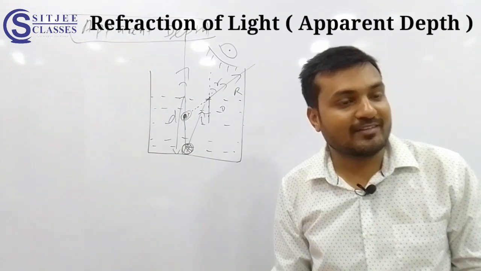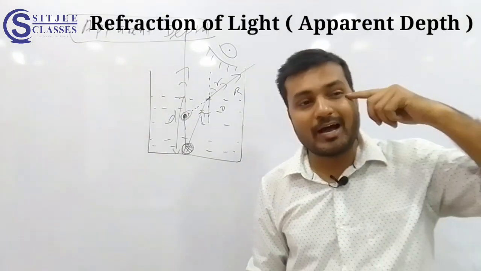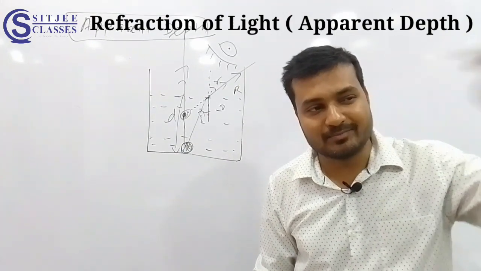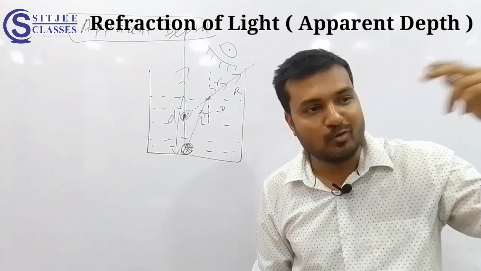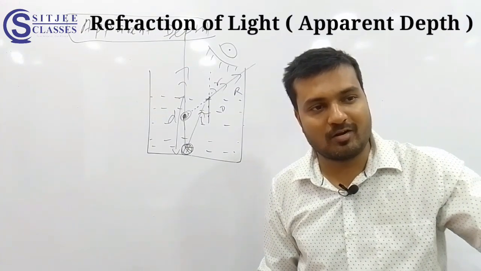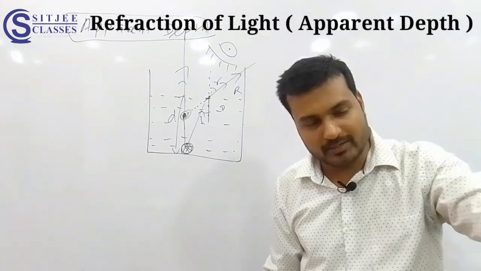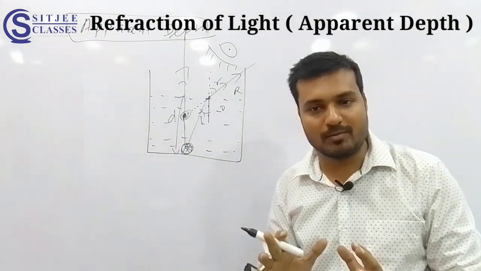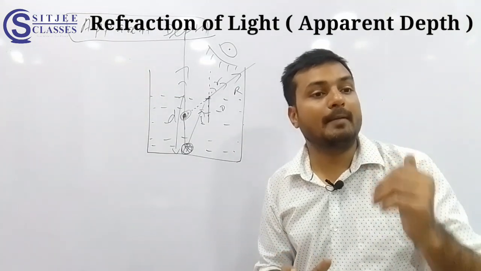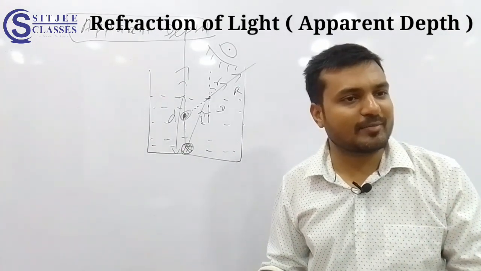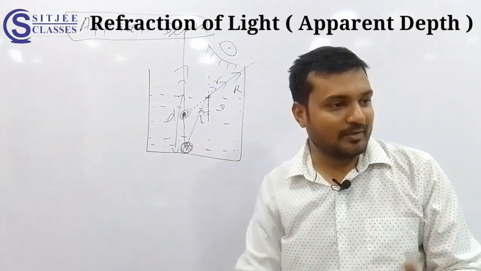But that is not the object, that is my assumption. The eye is predicting because it always thinks the ray is coming in a straight line. It doesn't know that there is water and all. Yes or no? It only sees the light. Correct? And as per that light, it will predict that it is coming from a straight line. No problem in this? In this case, the light will bend, sir. Of course, refraction is taking place because the medium is changing. Clear water, air, the medium changes.